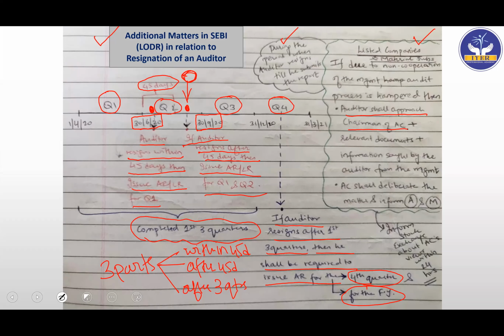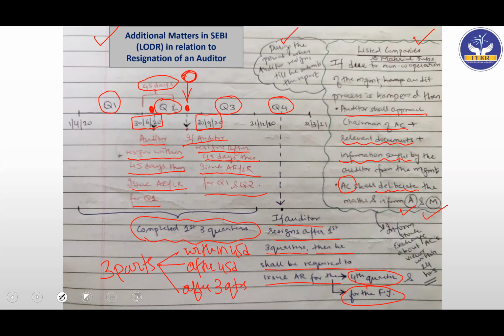Imagine the auditor entering the door with the relevant documents. He has documents in his hand, plus the information sought by the auditor from the management. So he's carrying that proof also. You see, I had asked the management for this information, but they are not providing me access to this information. Now the audit committee shall deliberate. They will discuss this matter and inform the auditor and the management regarding their final decision.